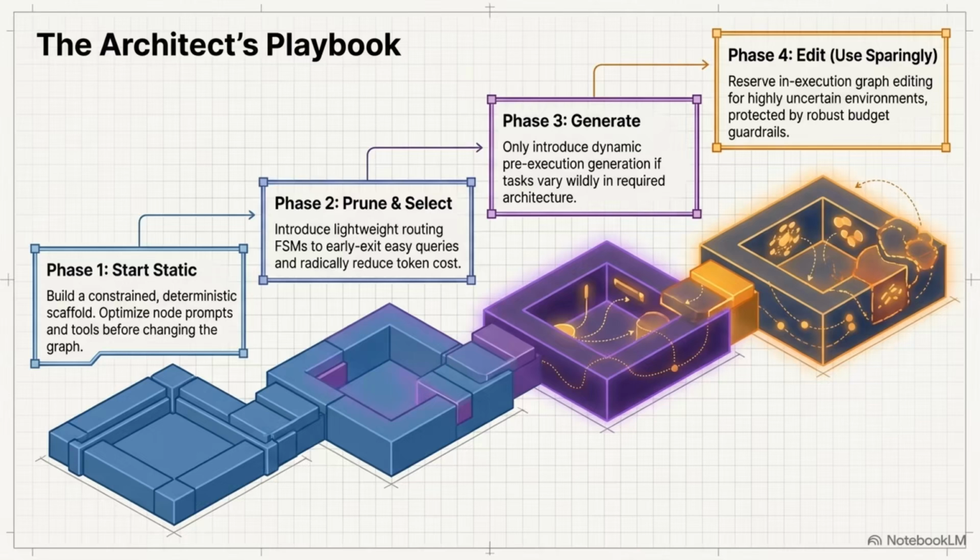Oh, what's that? Well, as LLM compute costs inevitably drop closer and closer to zero over the next few years, will we eventually just let dynamic agents run absolutely everything? Or will the fundamental human desire for deterministic, auditable control keep those static assembly lines alive forever? That is a great question. I guess we'll have to see if the factory ever fully shuts down, just something to mull over before you build your next AI workflow.